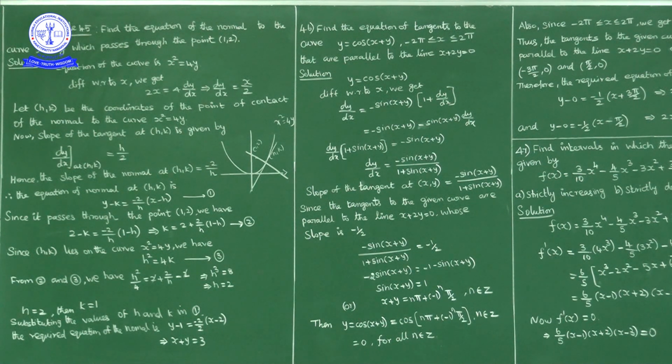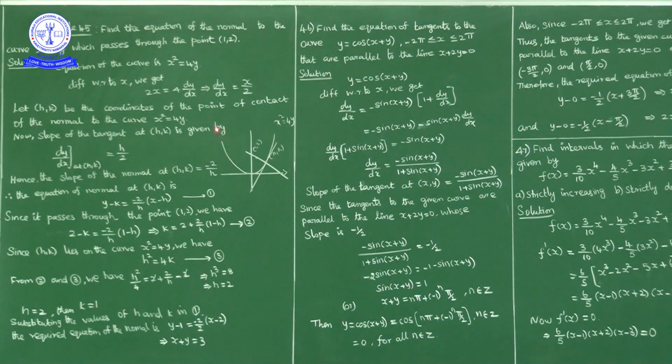Okay, next example 45. Find the equation of normal to the curve x square is equal to 4y which passes through the point (1, 2). First of all, x square equal to 4y is an upward parabola.